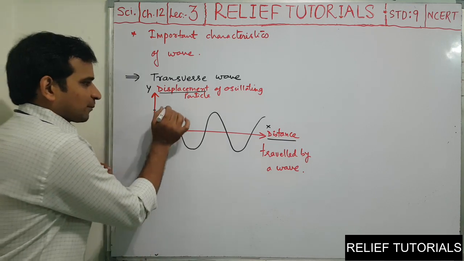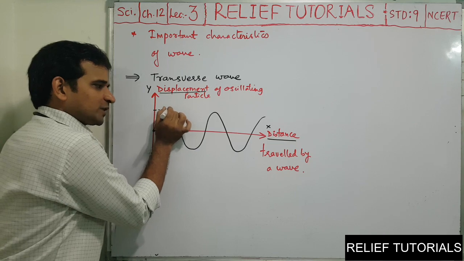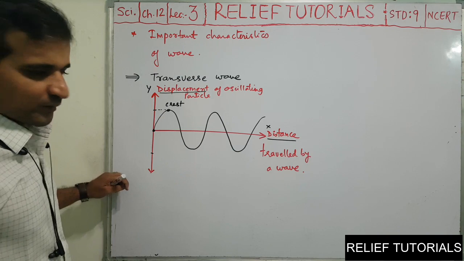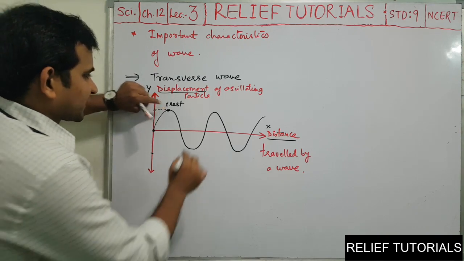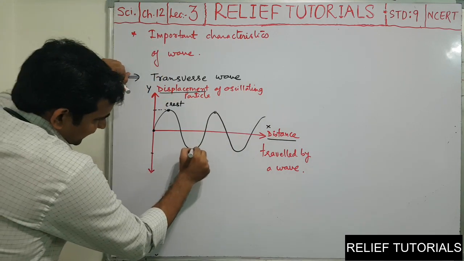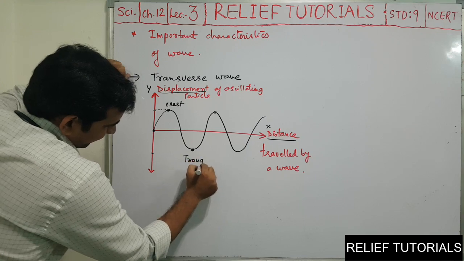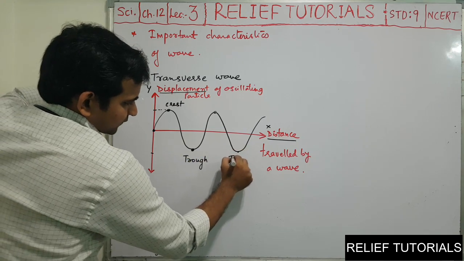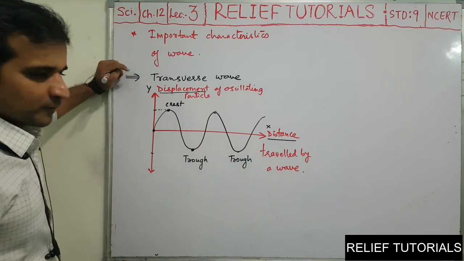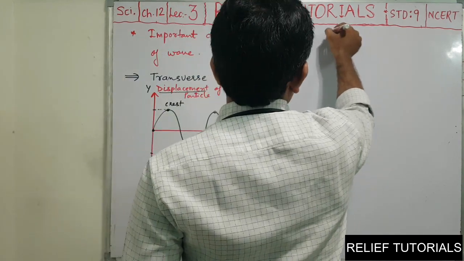In this graph, the peak point is called a crest. Here is a crest, here is a crest, here is a crest, and the downmost point is called a trough. In the same way, we can draw the graph of a longitudinal wave.